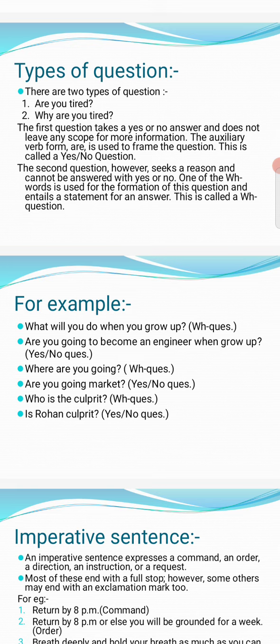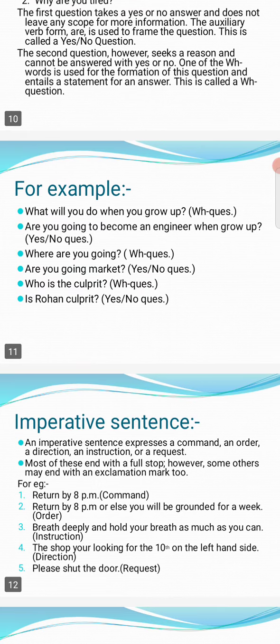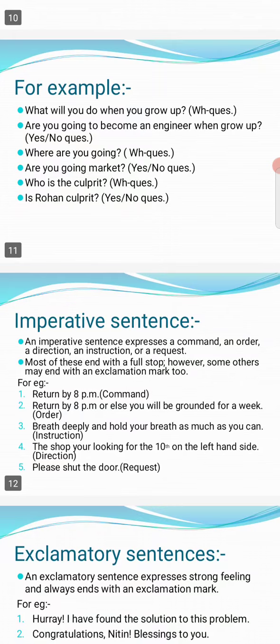The second question, however, seeks a reason and cannot be answered with yes or no. One of the WH words is used in the formation of this question and it entails a statement for an answer. That is called a WH question. Now some examples are given. For example, what will you do when you grow up?